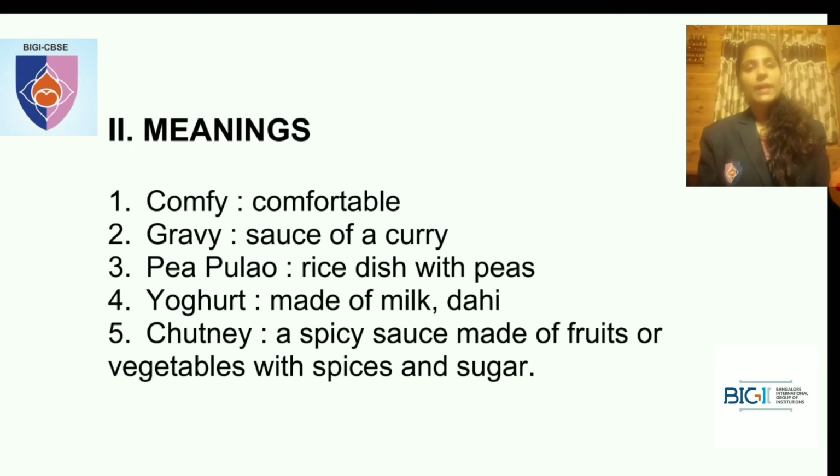So what is pea pulao? It is a rice dish with peas. Okay. What is the fourth one?